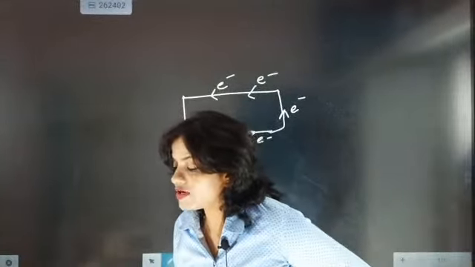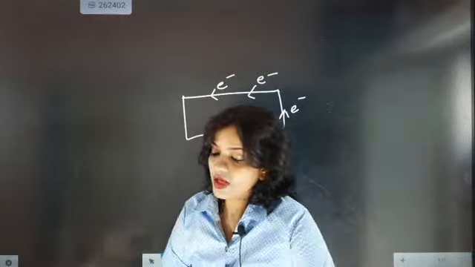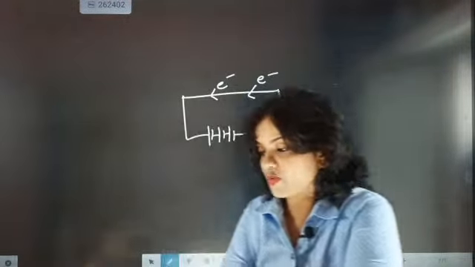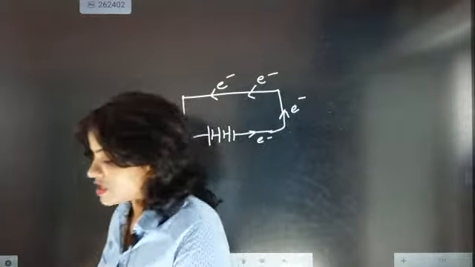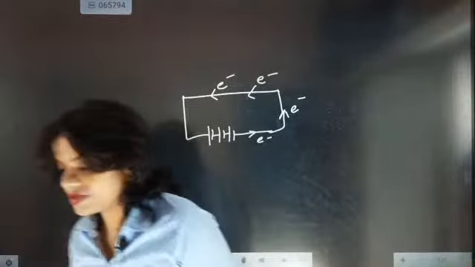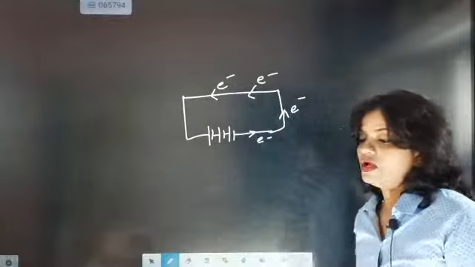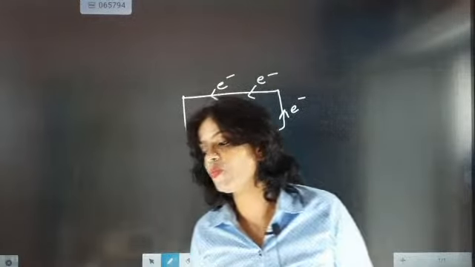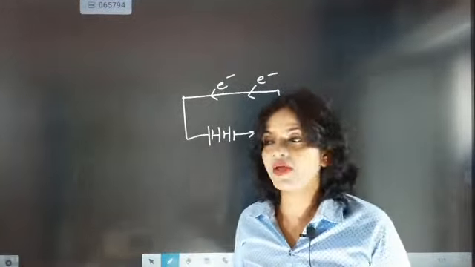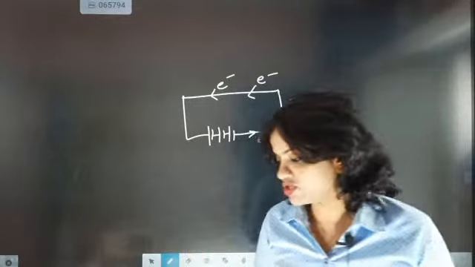I hope you have understood this one. Come on, quickly tell me. If you have understood, then we will go for the next point. In normal circumstances, the net motion of the electron will be 0. The motion of the electron will be there only when it has potential.